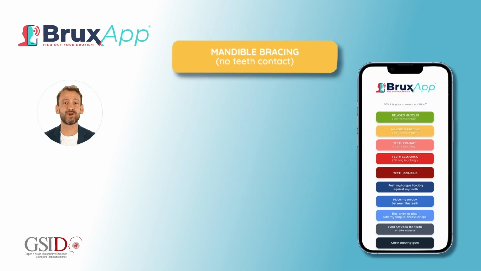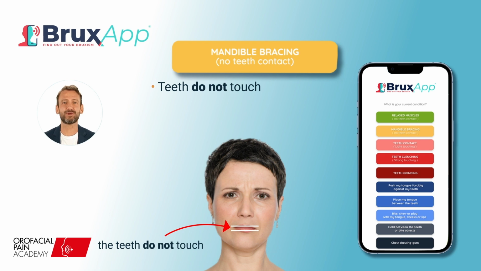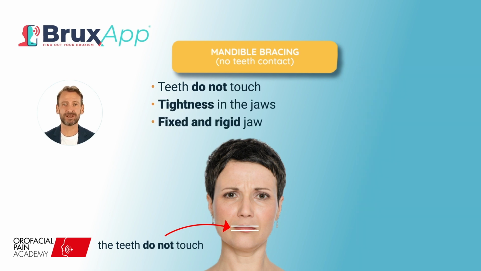2. Clenching of the jaw without contact between the teeth. The teeth do not touch, but the jaw muscles are tense and the jaw is in a fixed and rigid position.